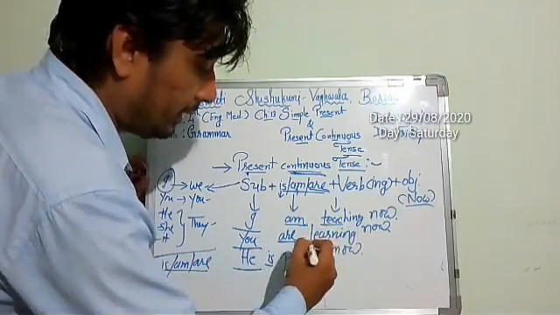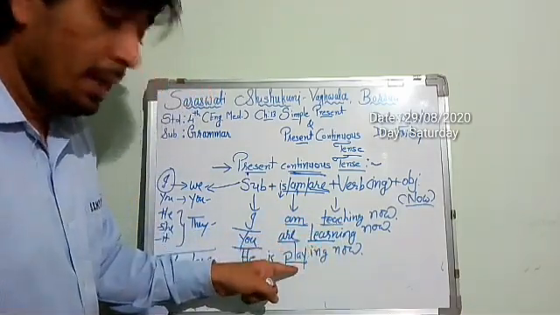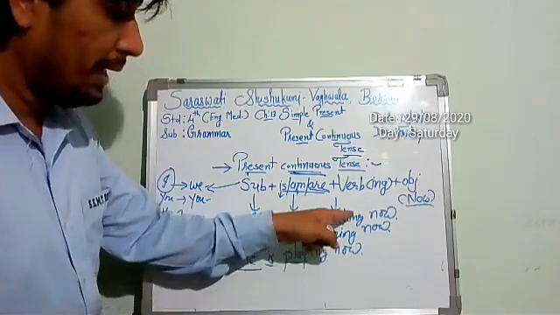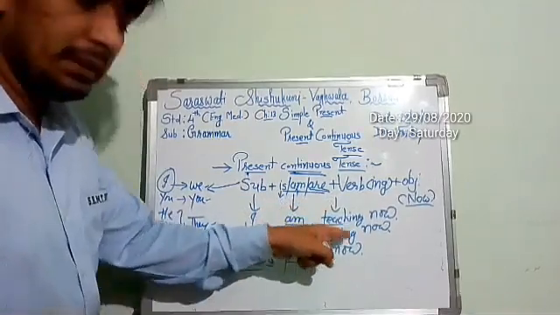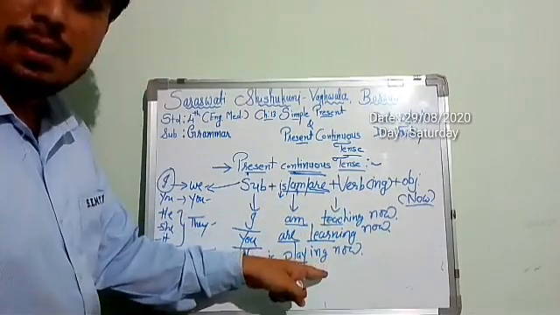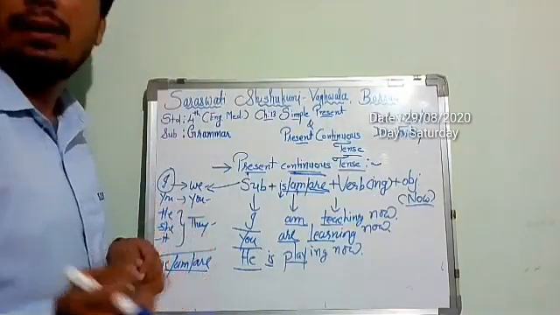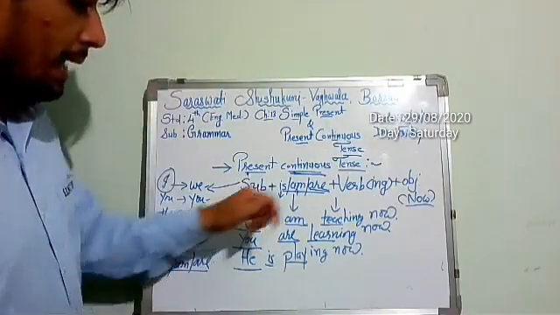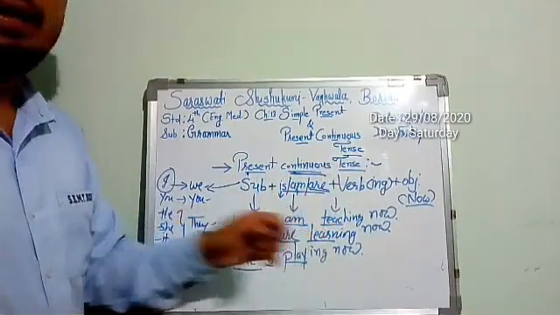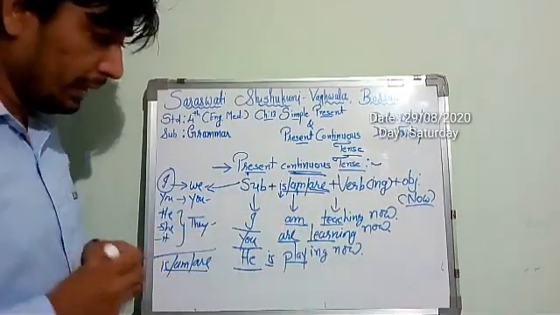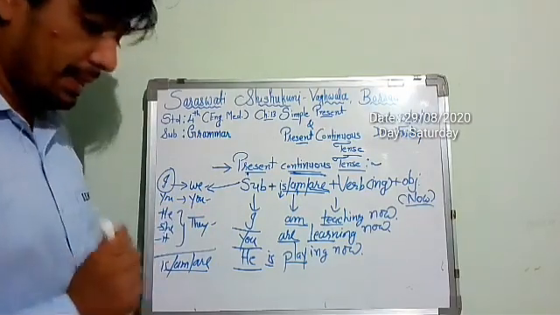And then I have used verbs like teach, learn, play. But which form? The ing form. I have added ing, so teach becomes teaching, learn becomes learning, play becomes playing. And at the end, I have finished with the word now. I am teaching now. You are learning now. He is playing now. So that is all about present continuous tense.